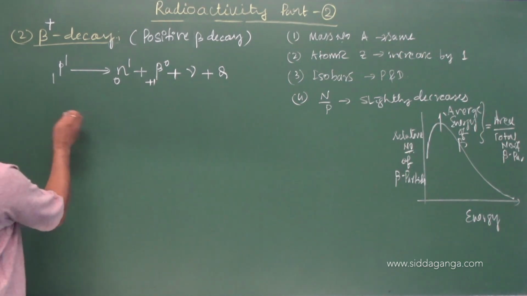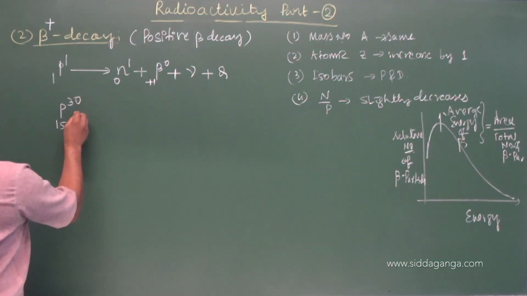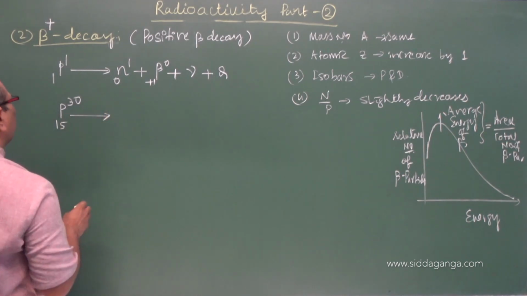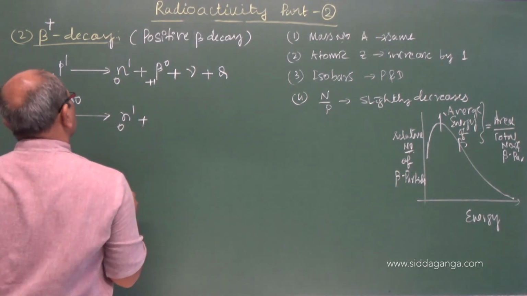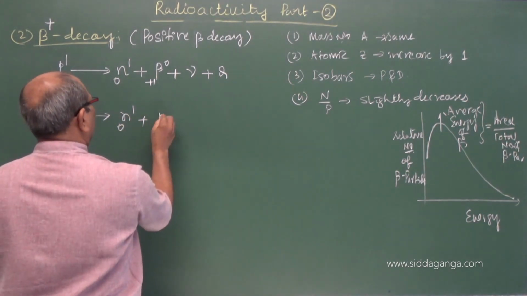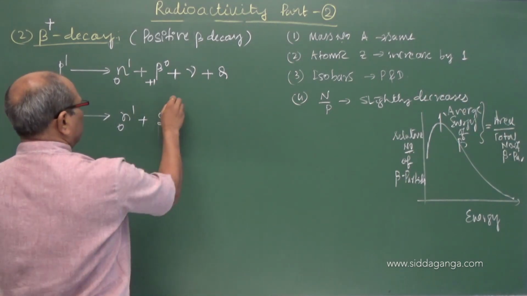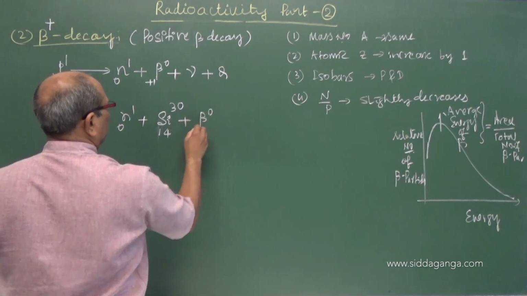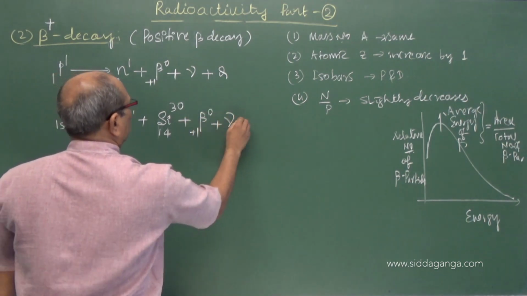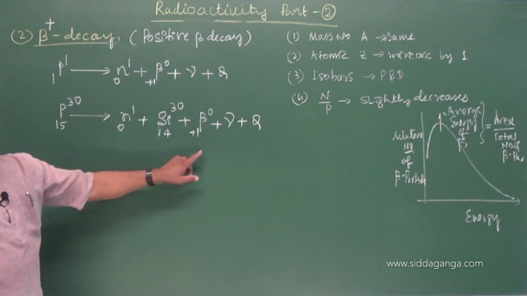The general equation I have written; otherwise, phosphorus 30 15 converts into silicon 30 14 plus beta plus plus neutrino plus Q. Neutrino is a particle, positron is an antiparticle.